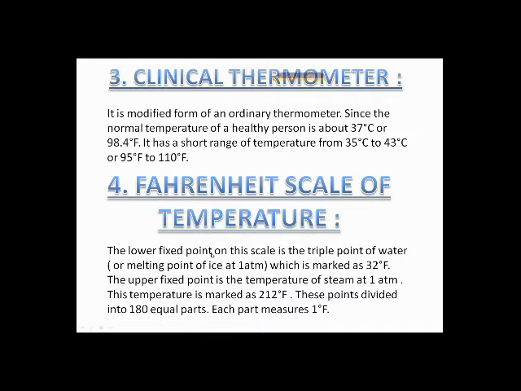The lower fixed point on this scale is the triple point of water or melting point of ice at 1 atmospheric pressure, which is marked as 32 degrees Fahrenheit. The upper fixed point is the temperature of steam at 1 atmospheric pressure. This temperature is marked as 212 degrees Fahrenheit. These points are divided into 180 equal parts. Each part measures 1 degree Fahrenheit, as I told you in my previous lecture.